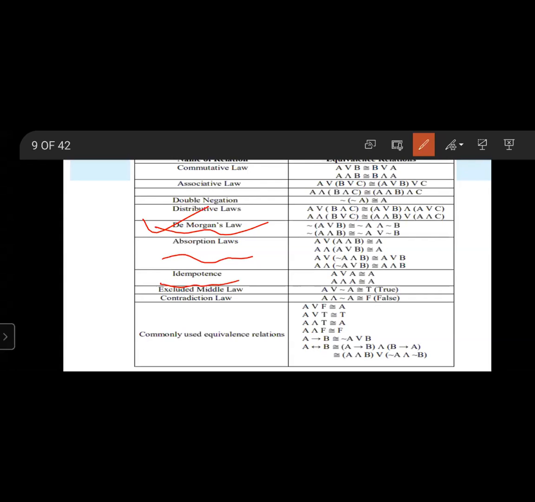Next, excluded middle law: A or negate A is equal to T, that means true. Sorry, A and negate A is equal to F. The excluded middle law is A or negate A equals true. Contradiction law: A and negate A is equal to F, false. Okay.